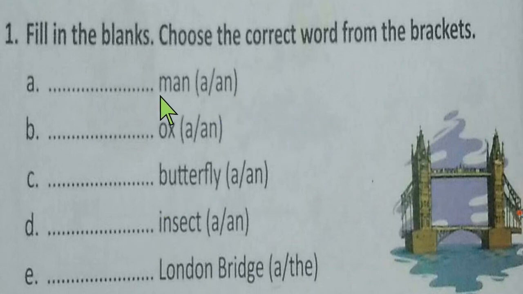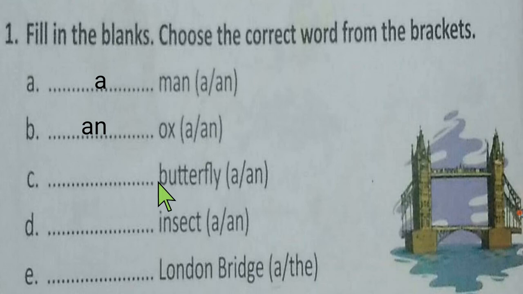Now we are going to solve some examples. Here the first question, fill in the blanks, choose the correct word from the brackets. Here you can choose the correct word and write the correct answer. The first word is man. The word starts with a consonant and this is singular. That's why we use a man. Okay. Here ox. The word starts with a vowel sound and that is singular. So we use an ox.